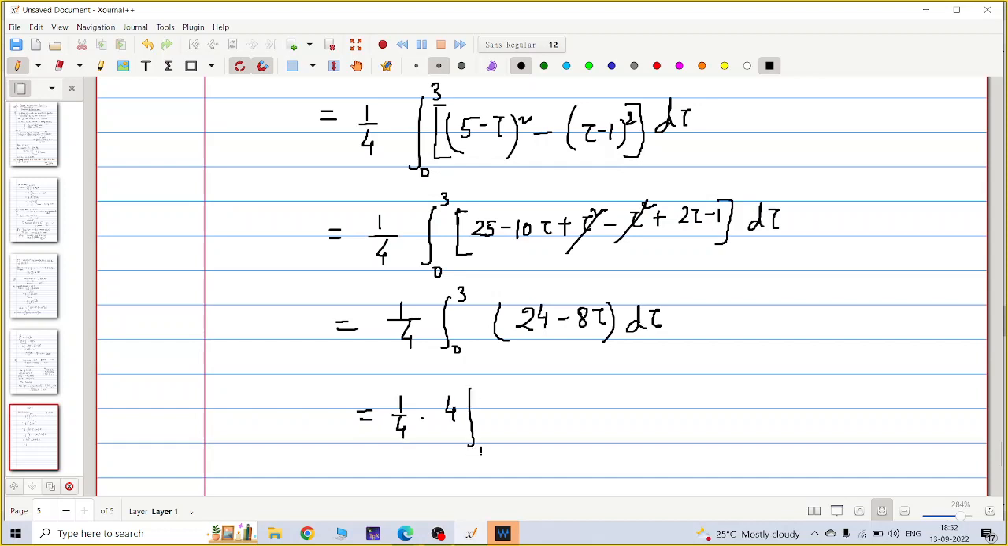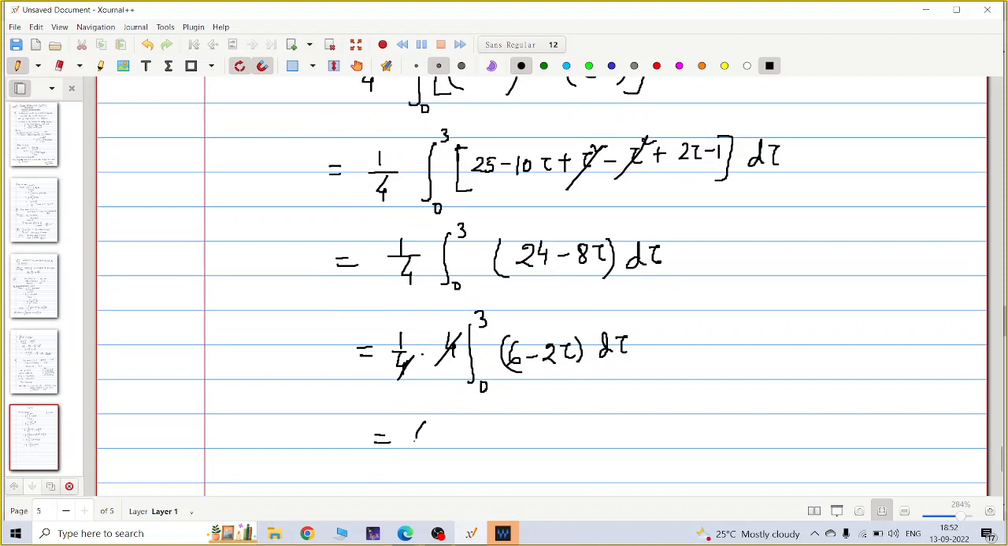So let me take 4 common: 6 minus 2 tau. So 4 cancels out. I got 6 into 3 minus 2 into half into tau square, which is 9. So 18 minus 9 is 9. Is my calculation okay, or do you want to tell something? You check the calculation carefully. I just take 4 common and then integrate. Directly I wrote the solution, and see how I wrote this integration directly. If you have any question, you can ask.